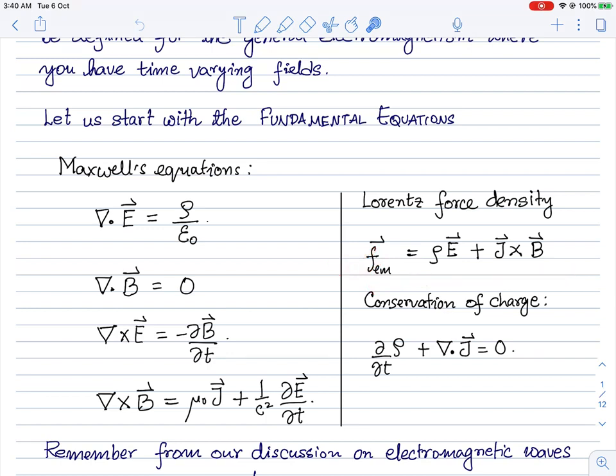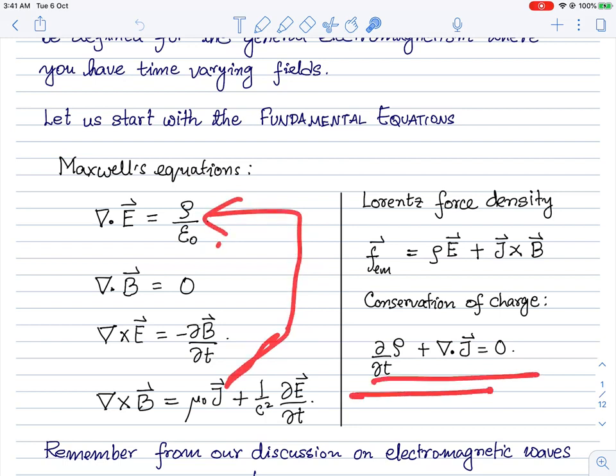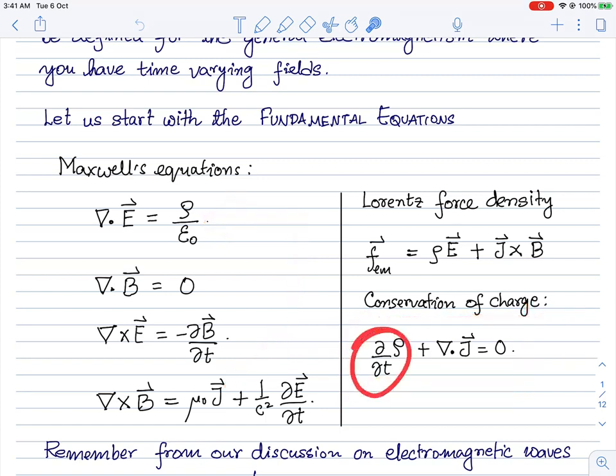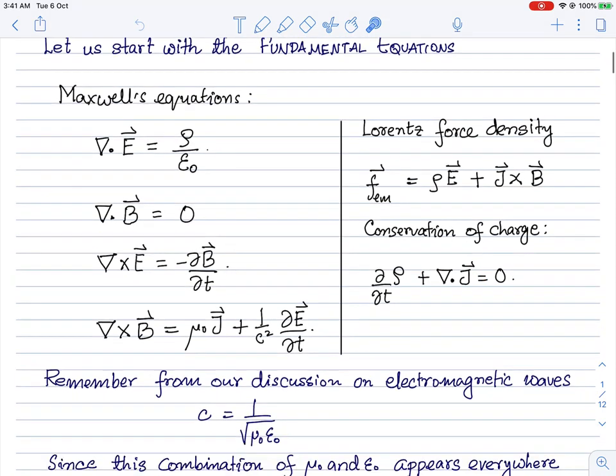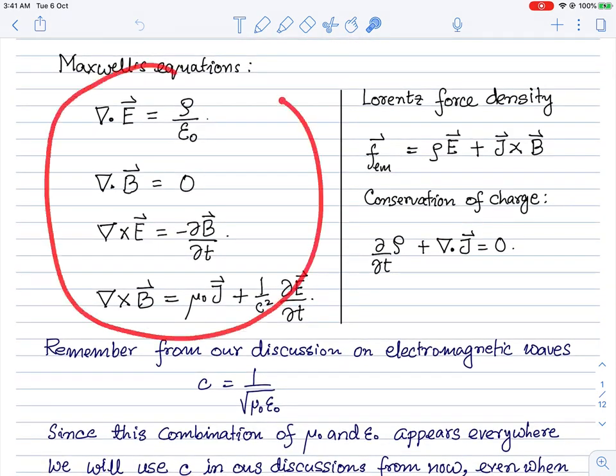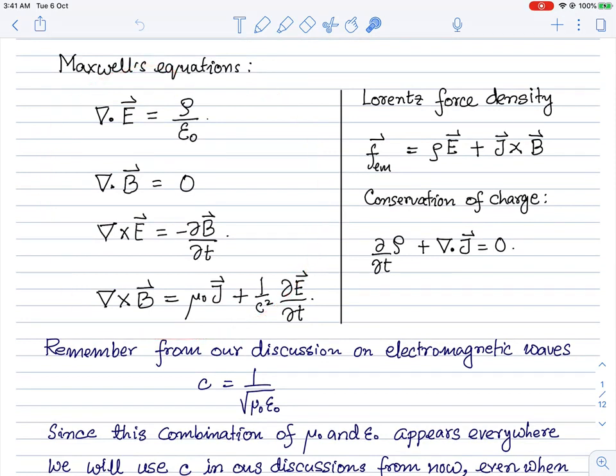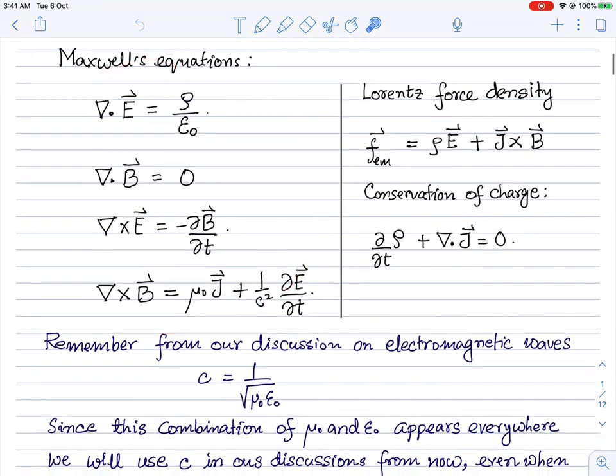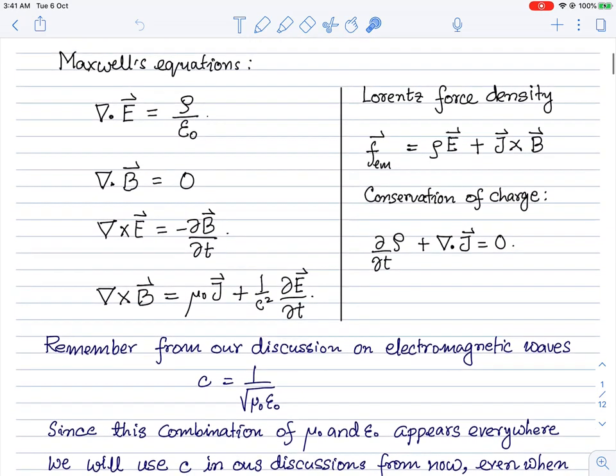Along with these fundamental equations, there's one more thing which is fundamental, which is the Lorentz force. Here I have written the Lorentz force density. You can take this and integrate it to find the Lorentz force. Apart from this, there's a consistency condition that implies that the current density and charge density satisfy this equation, which is interpreted as the local equation for conservation of charge. The time derivative of the charge density must be equal to minus the divergence of the current density. This is a statement of the conservation of charge. So this is our starting point, and we are going to solve for Maxwell's equations.